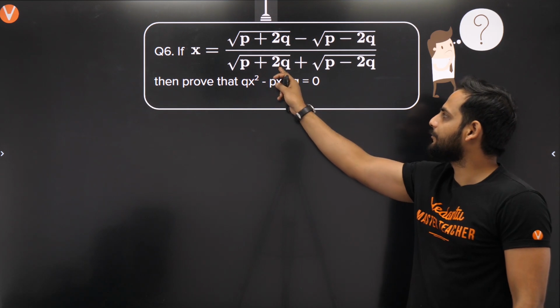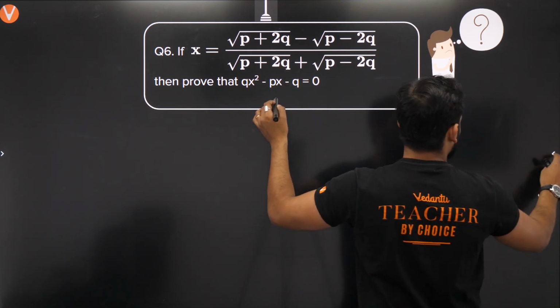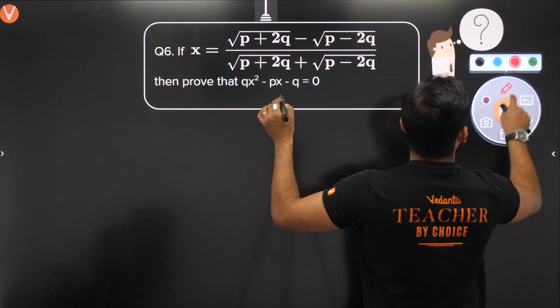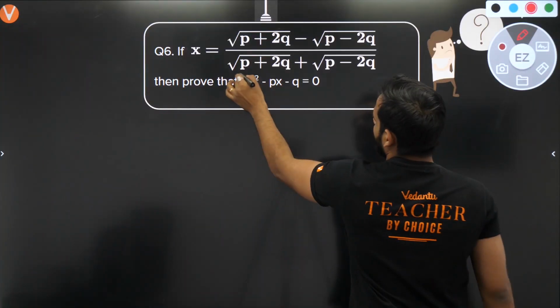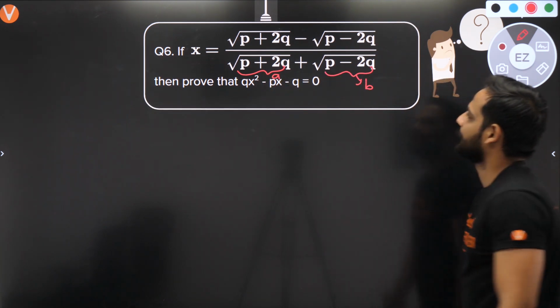Correct? So let's say under root of p plus 2q is a, and under root of p minus 2q is b. Let's say this thing is given here. Let's say p plus 2q is a, and let's say this is equal to b.